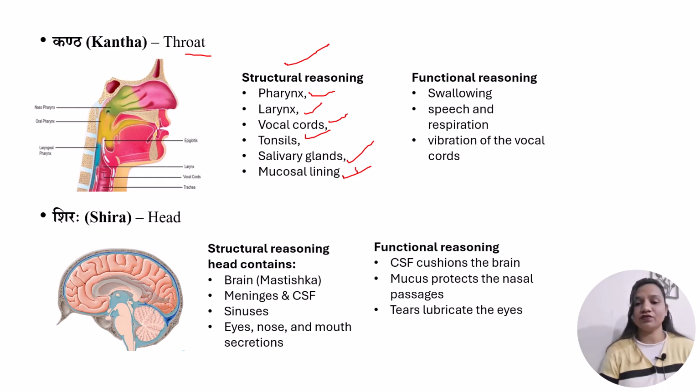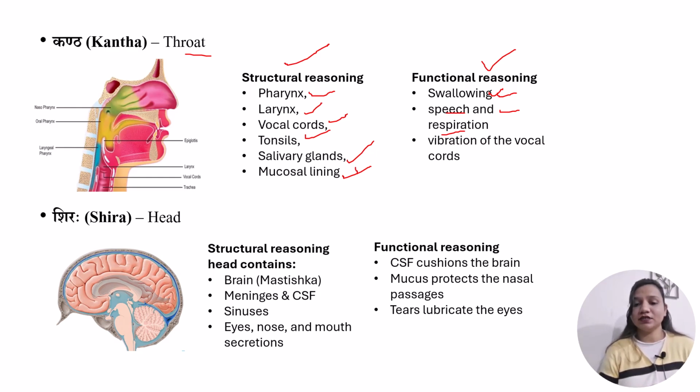And the second one is a functional reason. The activities happening in the throat region include swallowing, speech and respiration. We know that the main function of kapha dosh is lubrication. By the snigdha or oily guna of kapha dosh, it facilitates swallowing, and it also prevents friction during speech and respiration.